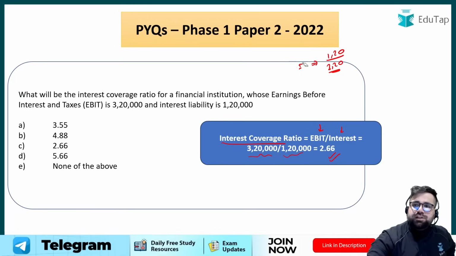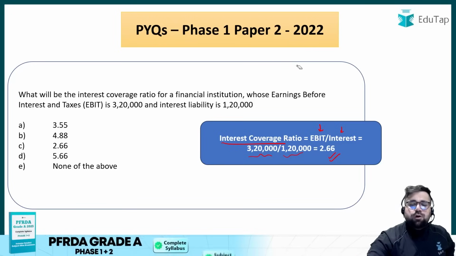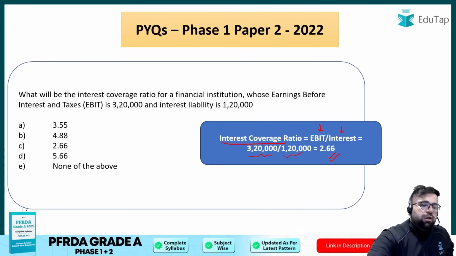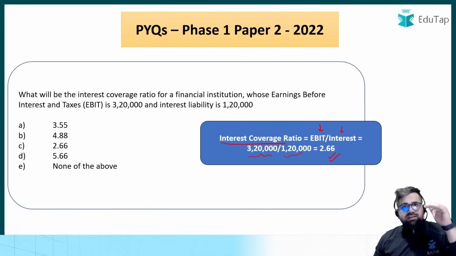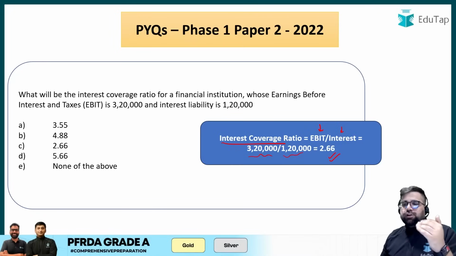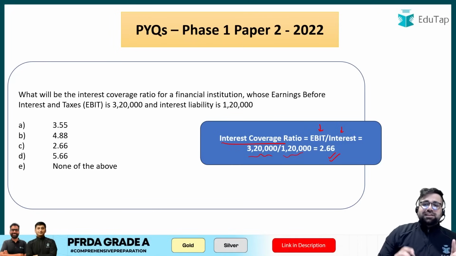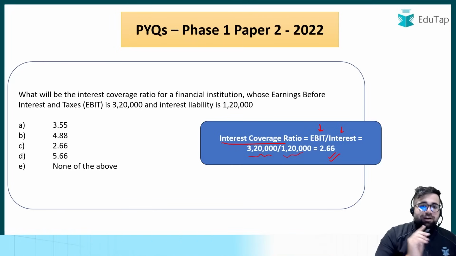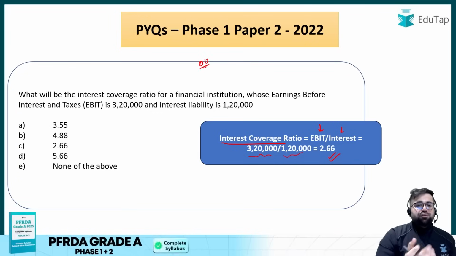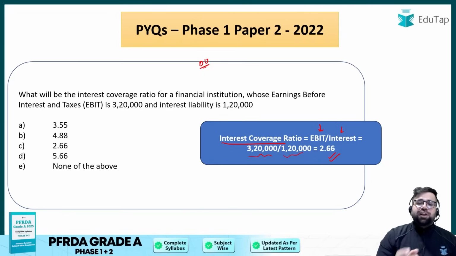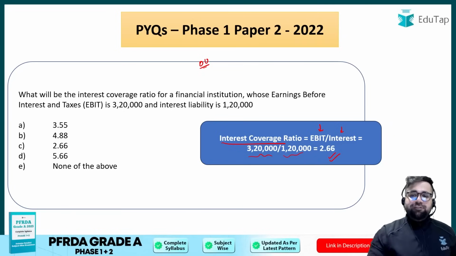And I again request you to remember all the formulas because formulas are very, very important. Okay, so interest coverage ratio is what? Your total earnings before interest and taxes divided by the interest. So it will be 2.66. And yes, please, I think I have one learning for all of you. Do not go overconfident in exam because this question, when it came to me, I was very, very happy because this is very, very easy. We can do it very quickly. But you see, even I did a mistake.